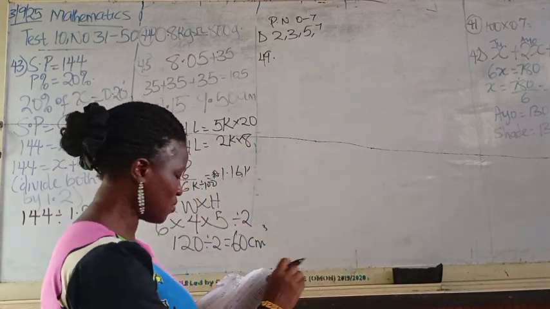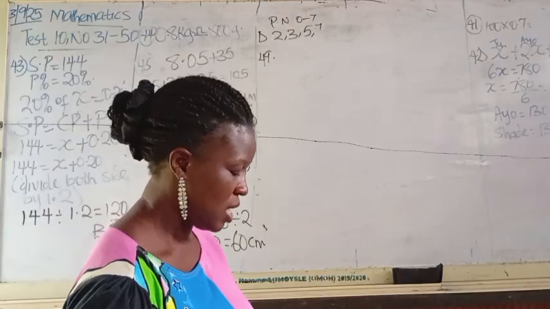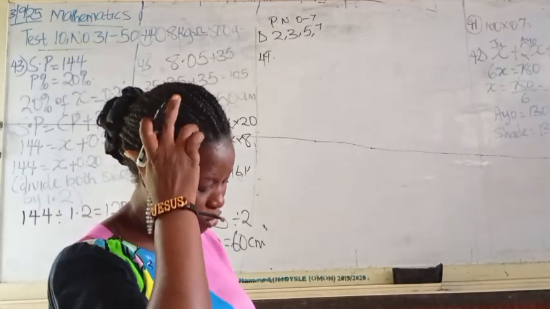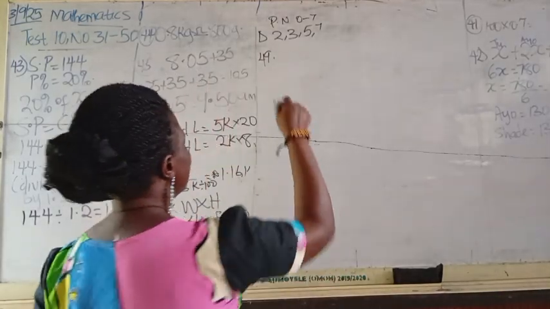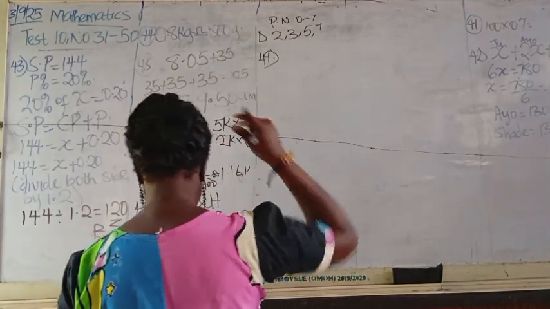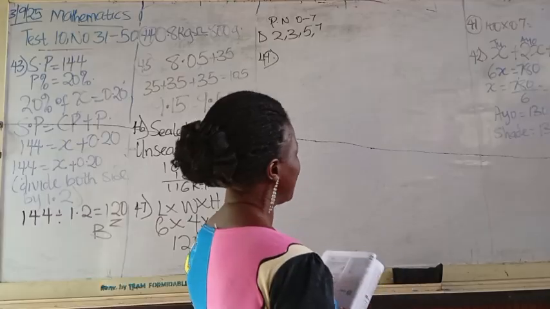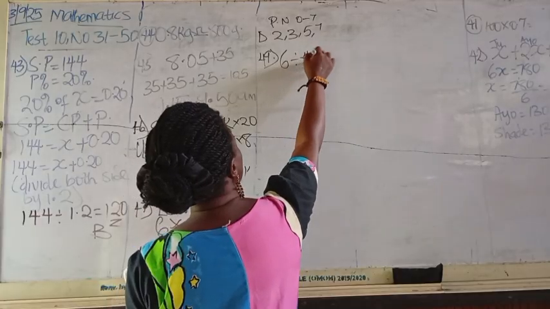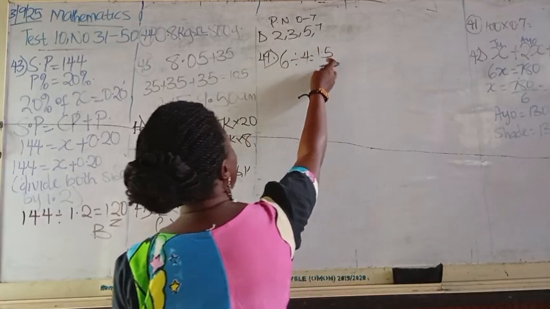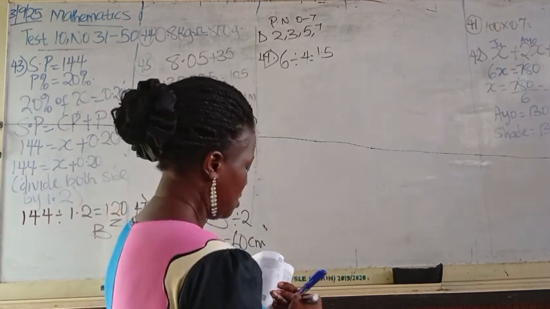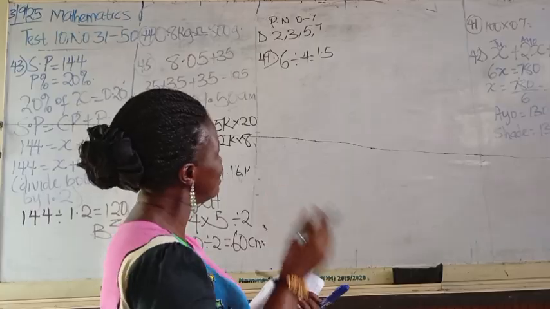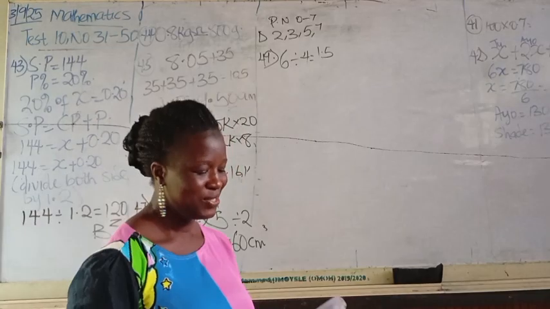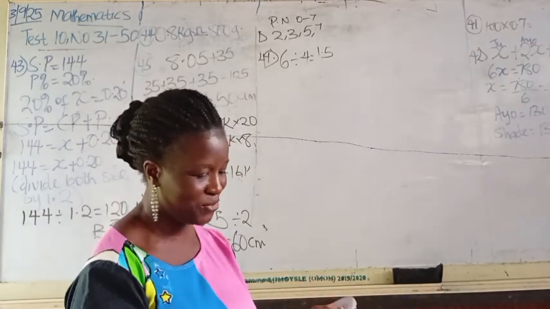So for our number 49 question, before we come to the end of the questions, they said the perimeter of a square table is 6 meters. What is the length of one of its sides? Now that they've told us that it is 6, so what are we going to do? Normally it is 4 sides, so we are going to make that 6 divided by 4, which gives you what? 1.5. So 1.5 times 4 gives you 6. If the whole is 6 and it has 4 sides, one side of it will be divided by 4 to get it.